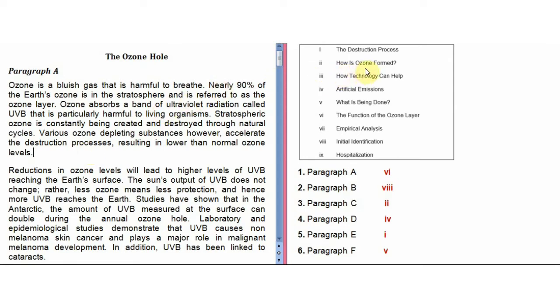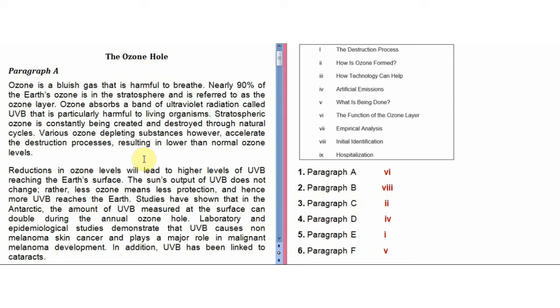Second is, how is ozone formed? Now it's the same case. They talked about the creation of ozone, but they didn't talk about how it is created, how it is formed. So this can also not be our answer. How technology can help? They didn't mention any technology in this paragraph as far as I can see. Artificial emissions, no talking about the emissions, artificial that were man-made, no. What is being done, like what are the solutions, that also they have not told in this paragraph.